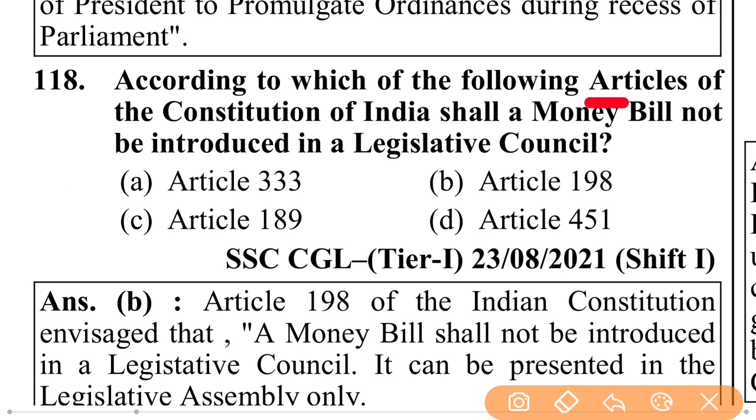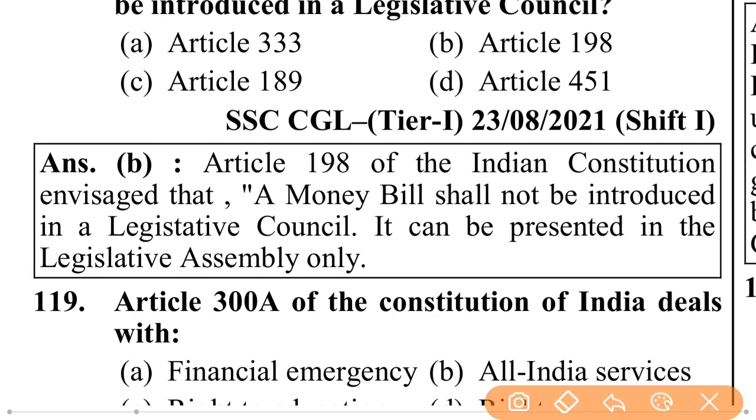According to which of the following articles of the Constitution of India shall a money bill not be introduced in a Legislative Council? Article 198. Article 198 of the Indian Constitution envisages that a money bill shall not be introduced in a Legislative Council. It can be presented in the Legislative Assembly.